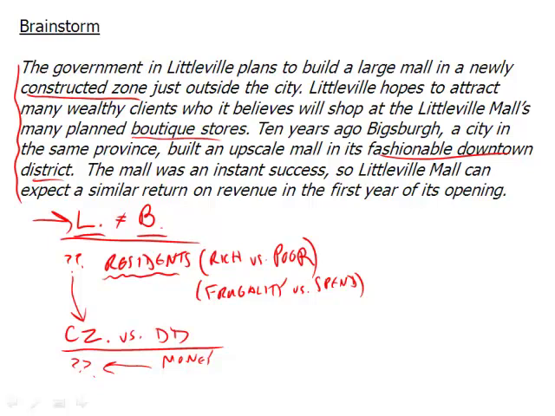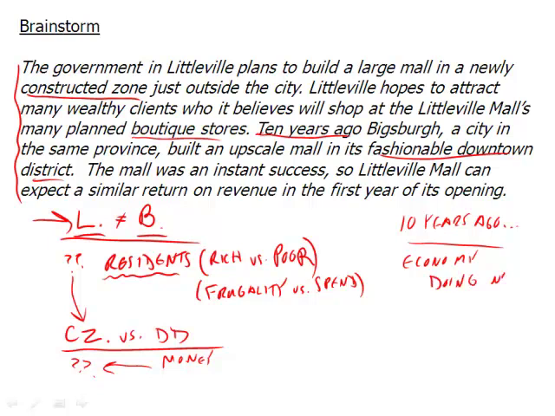So what else could we attack here? Well, we've shown that the two cities could be different in terms of their residents. It's fundamentally different. The construction zone, you can't compare that to the downtown district. Again, it's that whole apples and oranges thing. And then we notice here it says 10 years ago in Vicksburg. So things change. Remember that from our logical fallacies. So 10 years ago, maybe the economy was doing well. Things change. We don't know.